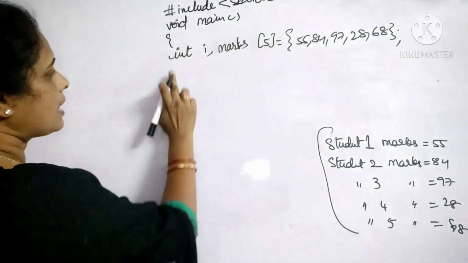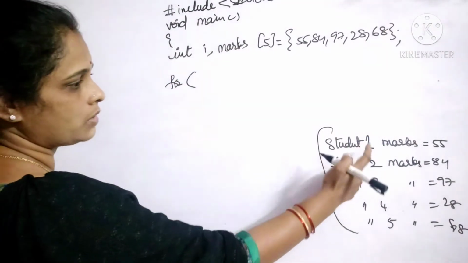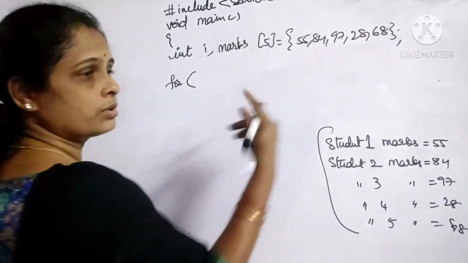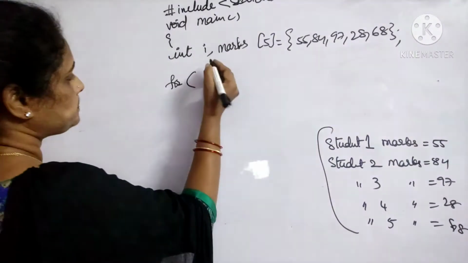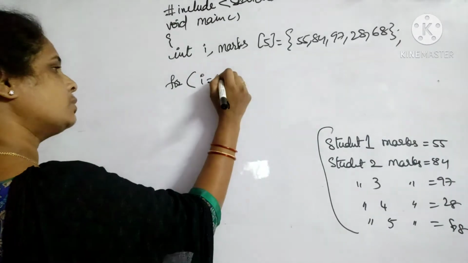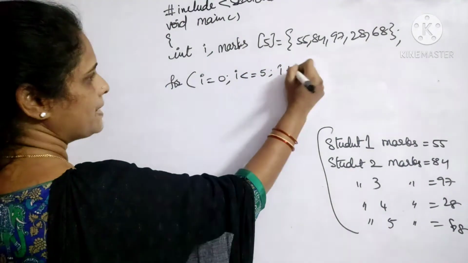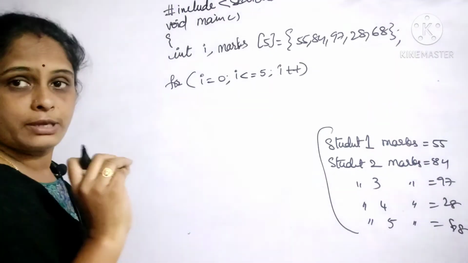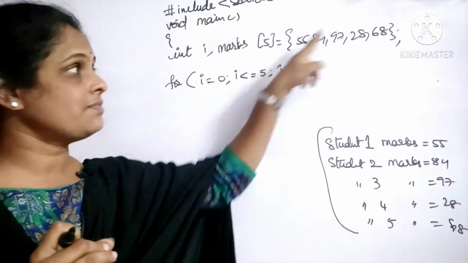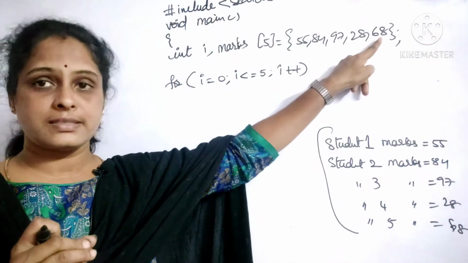Now here I would like to write a for loop where I'll get this counter 1, 2, 3, 4, 5. I need a counter, right? 0th element, first element, second, third, fourth, and so on. For I is equal to 0, I less than or equal to 5, I plus plus. Here I have taken 0 because I told you already that the array index starts from 0. That means the 0th element is 55, and because the size is 5, the last element will be at 5 minus 1, that is the 4th position.